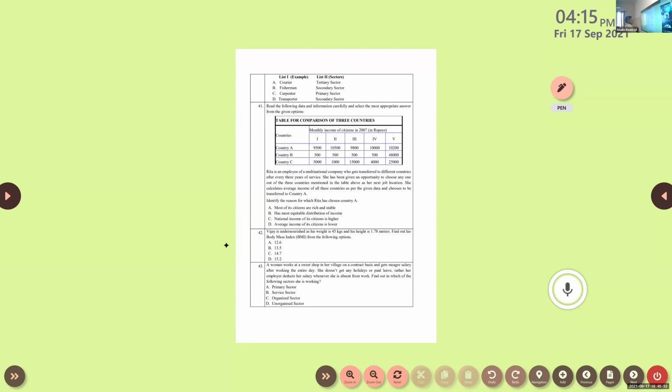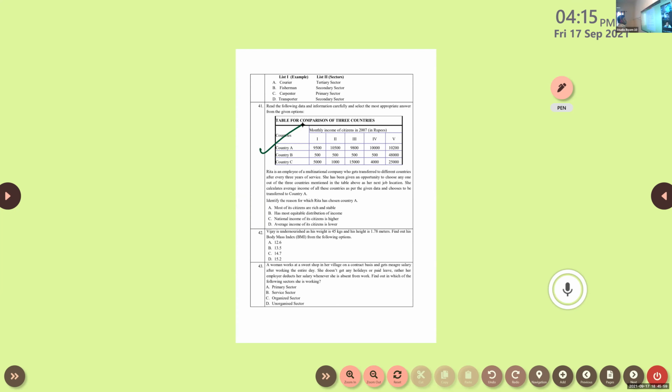So she chose the first country, A. So what is the answer? A, most of its citizens are rich and stable. B, has most equitable distribution of income. C, national income of the citizen is higher. D, average income of citizens is lower. So what is the answer? Has more equitable distribution of income.